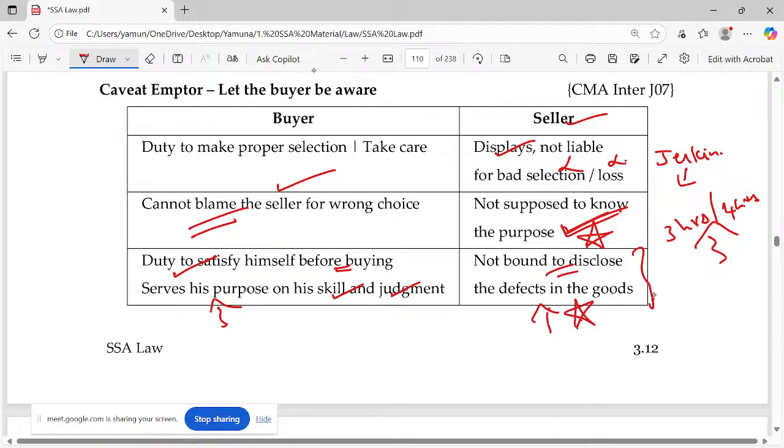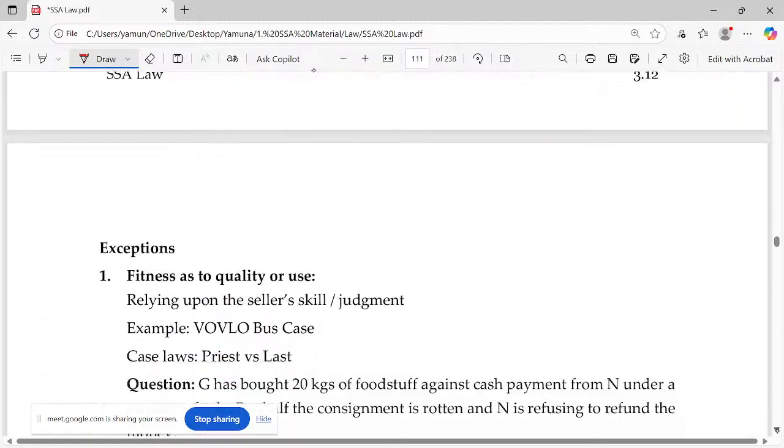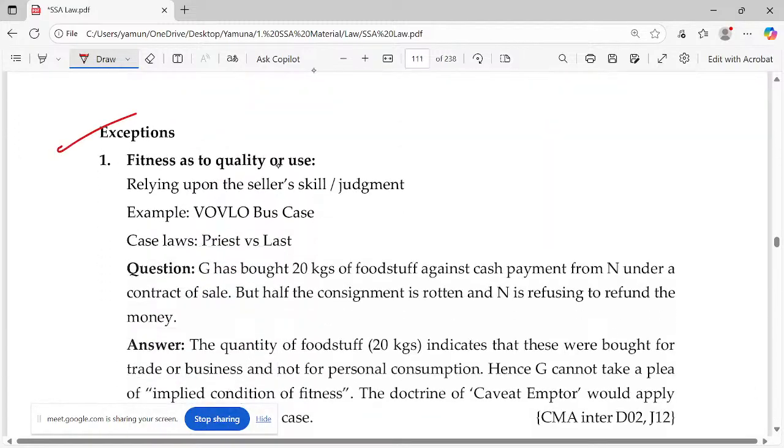But law says clearly that he is not required to disclose the defects in the goods. But there are some exceptions. Fitness as to quality or use. I'm buying a raincoat. What do you say? The raincoat's purpose is that water should not go inside. Still, you can rely on the seller's skill or judgment. He says that this raincoat cannot be worn for the whole day.